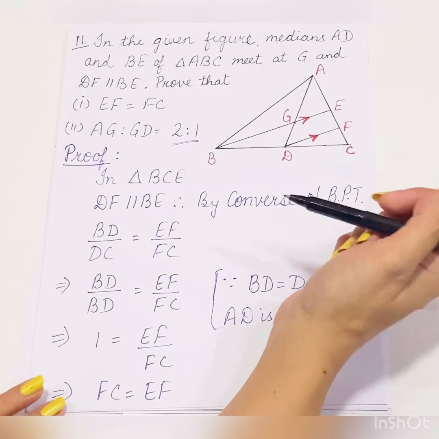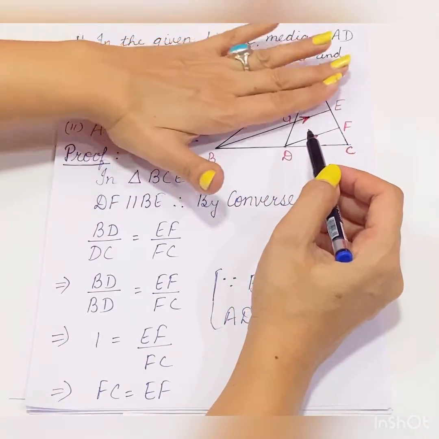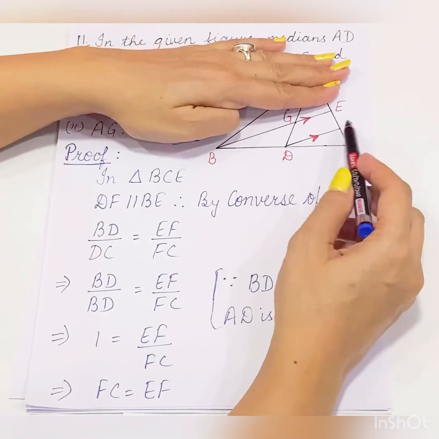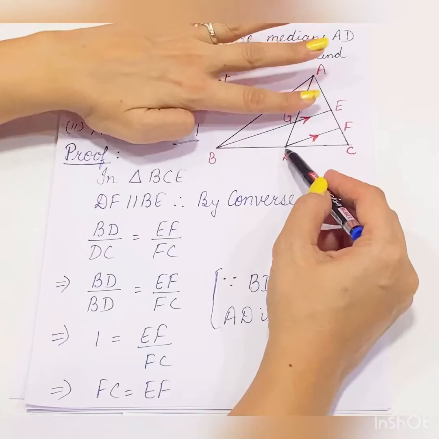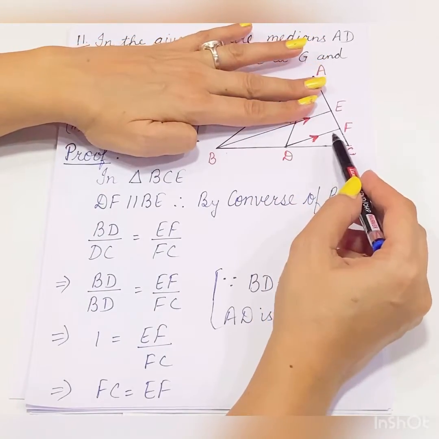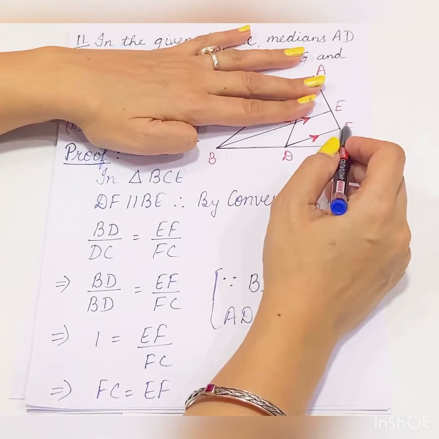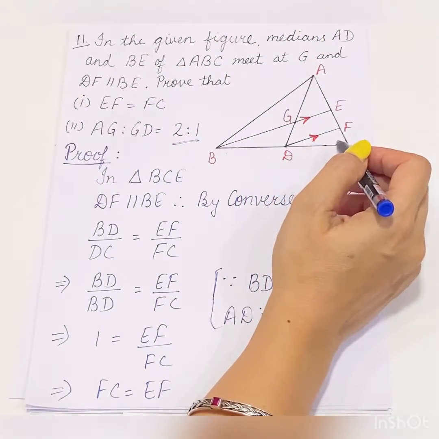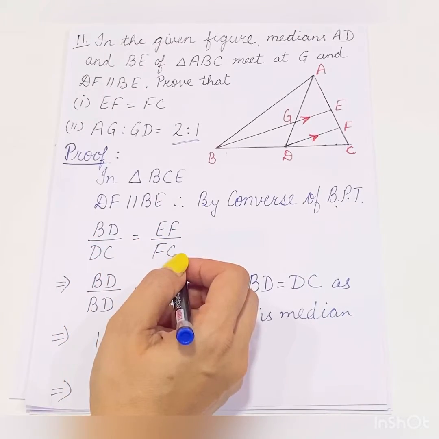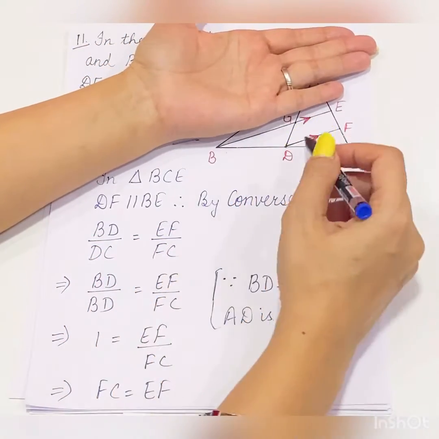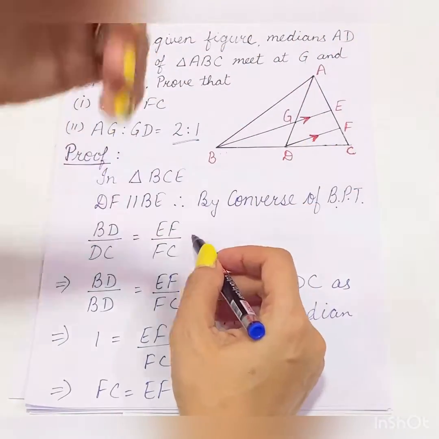we have to prove it. So for this, first I am taking triangle BCE. In this triangle, because it is given that DF is parallel to BE and D is given to be the midpoint of BC. So by applying the converse of BPT, we will have F is the midpoint of EC, or we will have BD upon DC is equal to EF upon FC, because this parallel line is dividing in the ratio CD upon DB and CF upon FE.